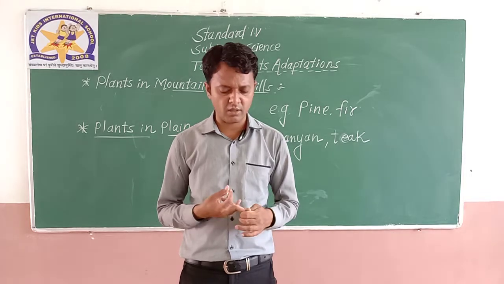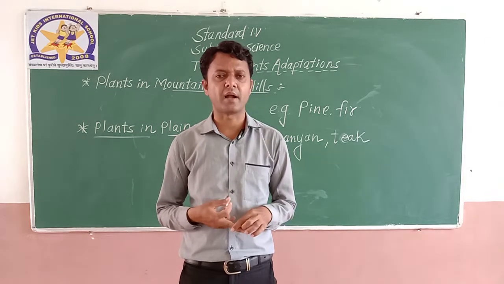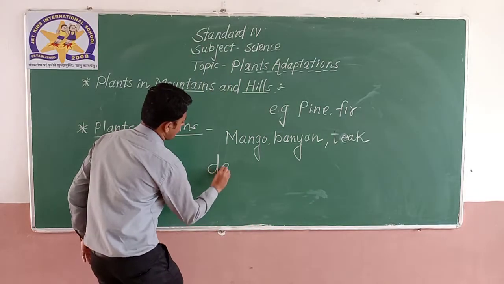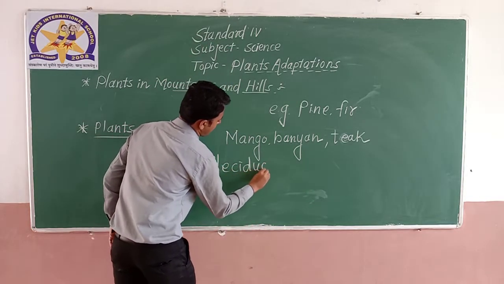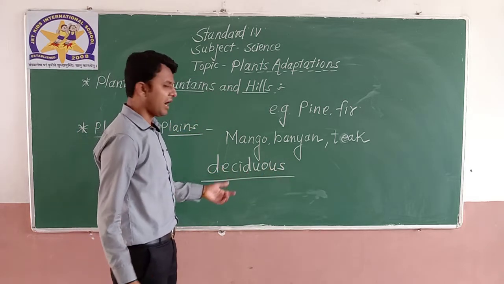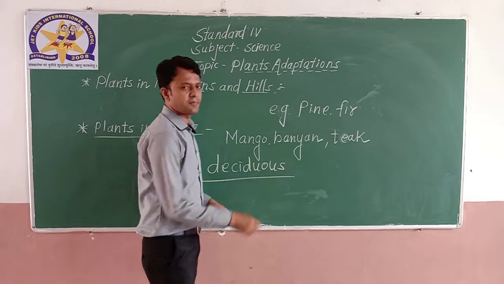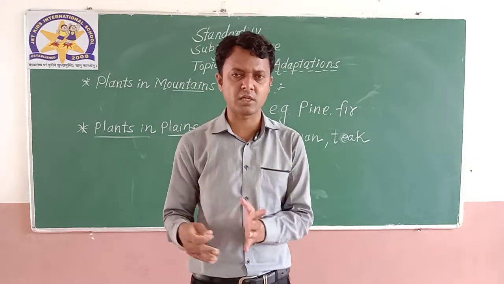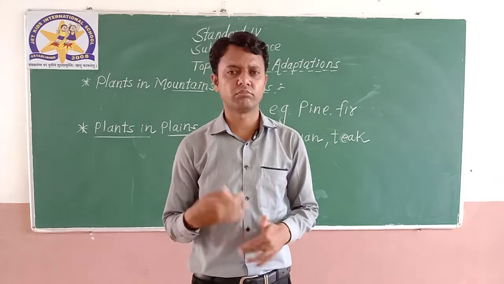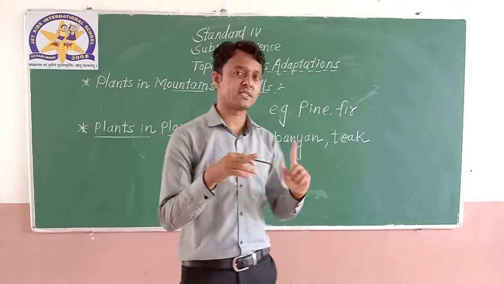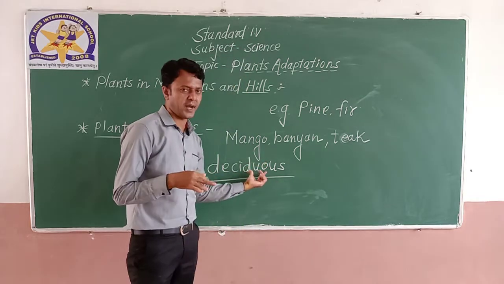What are such plants called? They are called deciduous plants. The plants which shed their leaves in autumn and again grow their leaves and flowers in spring are called deciduous plants.